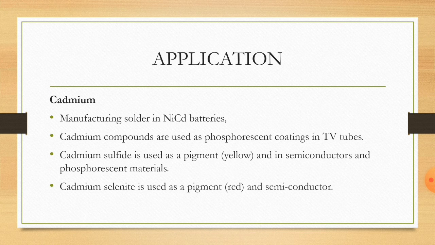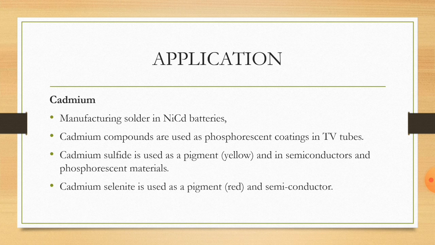The next is applications for cadmium. Cadmium can be used in manufacturing solder and in nickel-cadmium batteries. Cadmium compounds are used as phosphorescent coating in TV tubes. The next is cadmium sulfide.